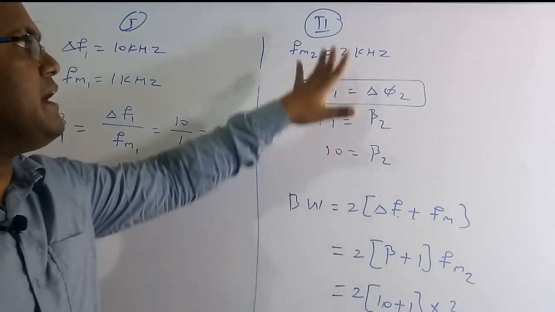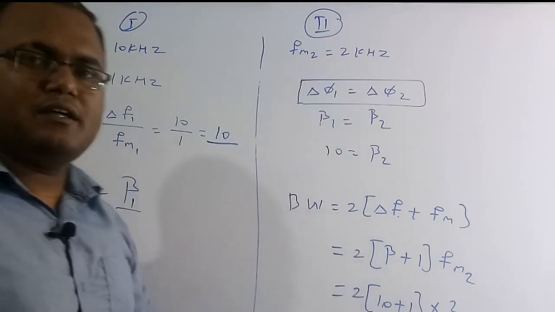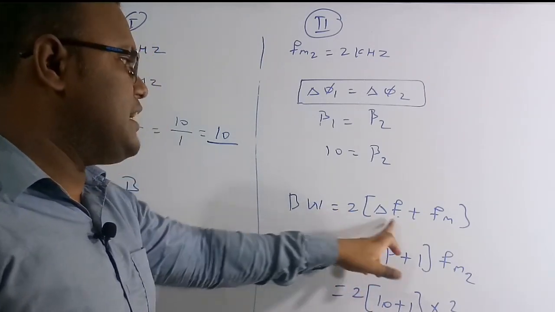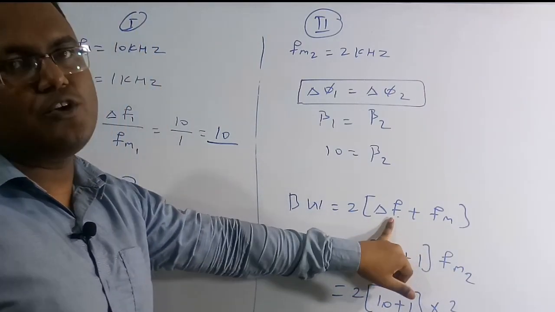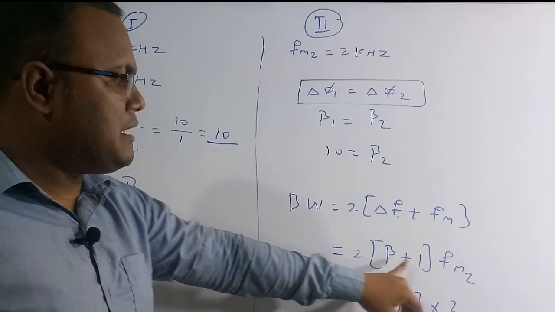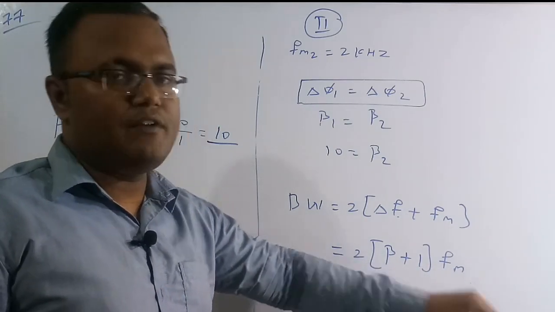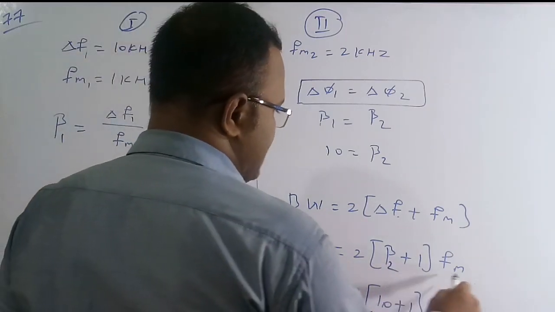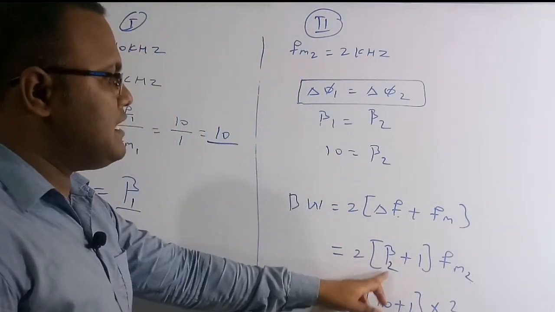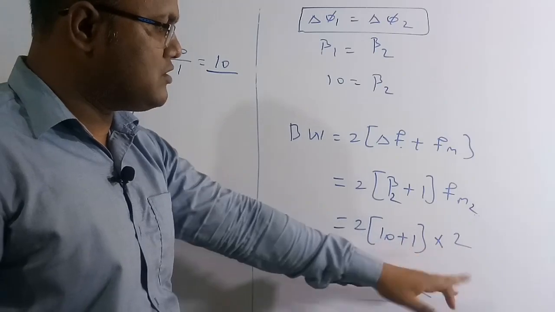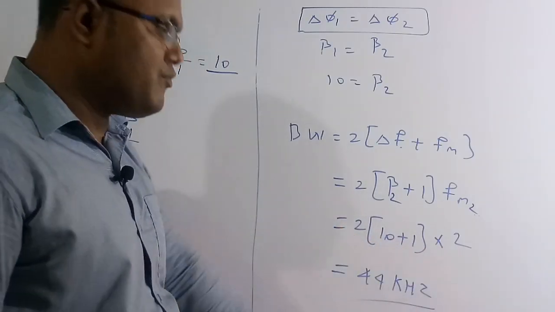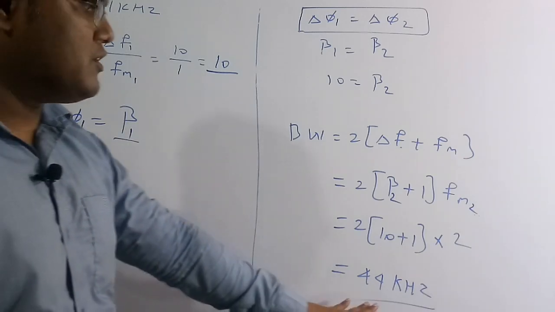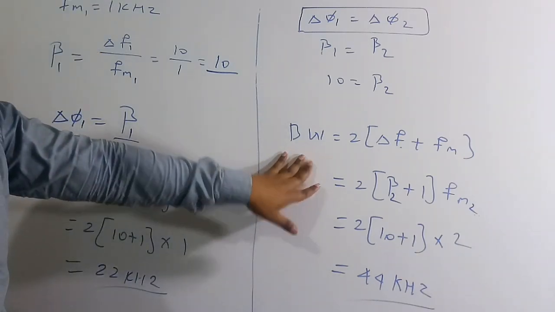So now we need to find what is the bandwidth of the second case. The basic formula for FM or PM is 2 into (delta F plus FM). But delta F is equal to beta into FM. So therefore 2 into (beta plus 1) into FM. Now we calculate the bandwidth for the second case. This is beta 2 and this is FM2. So beta 2 is 10 and FM2 is 2 kilohertz. If you do the calculation, we get 44 kilohertz. So therefore the bandwidth for the second case is 44 kilohertz.